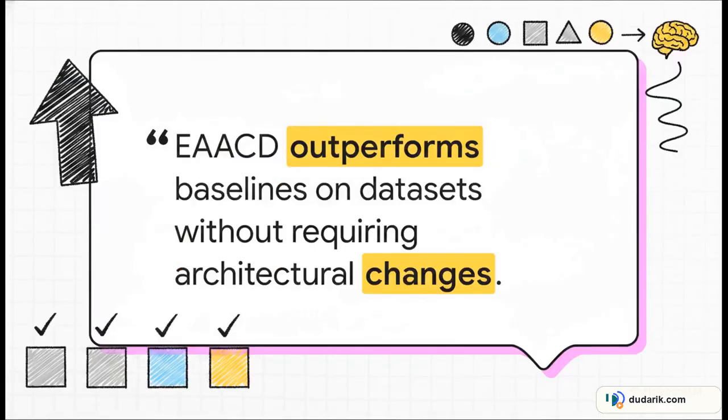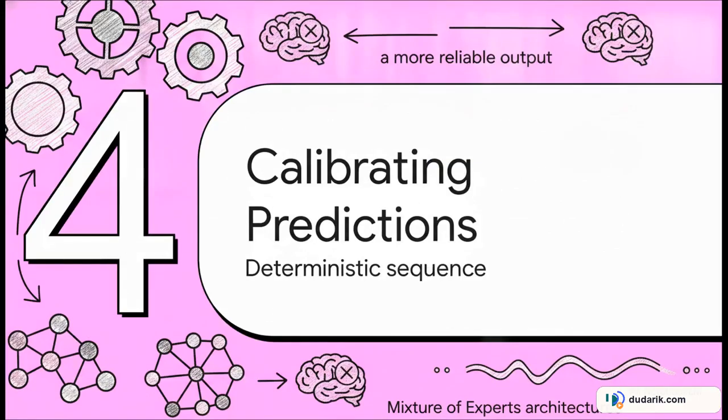And just look at what they pulled off here. The researchers showed EAACD beating all the baselines across 4 different QA datasets. No architectural changes, no extra training steps. They are literally boosting factual accuracy purely during inference, which is just brilliant. Let's move to part 4, how EAACD calibrates predictions step by step through the deterministic sequence.